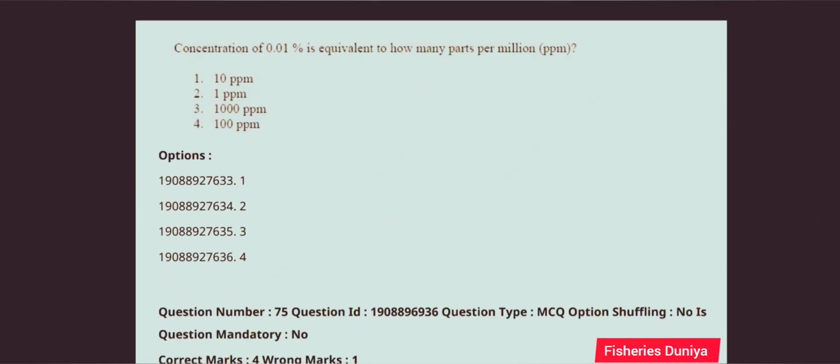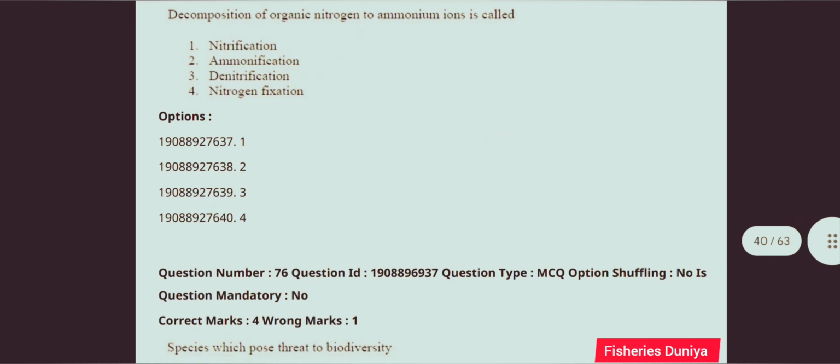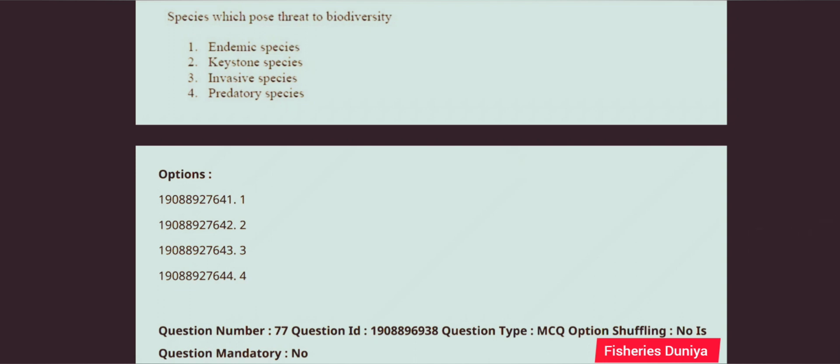Next question, concentration of 0.01% is equivalent to how many parts per million? So this question is correct answer is option number 4, 100 ppm. Next question, decomposition of organic nitrogen to ammonium ion is called. So this question is correct answer is option number 2, ammonification. Next question, species which pose threat to biodiversity. So this question is correct answer is option number 3, invasive species.